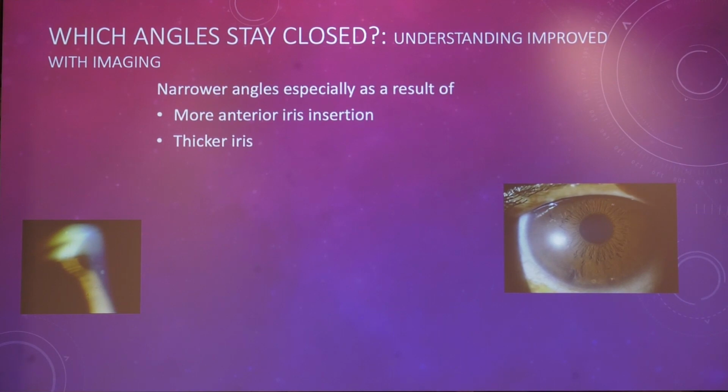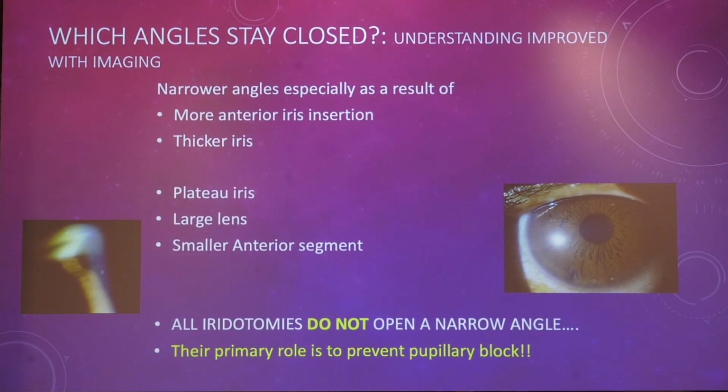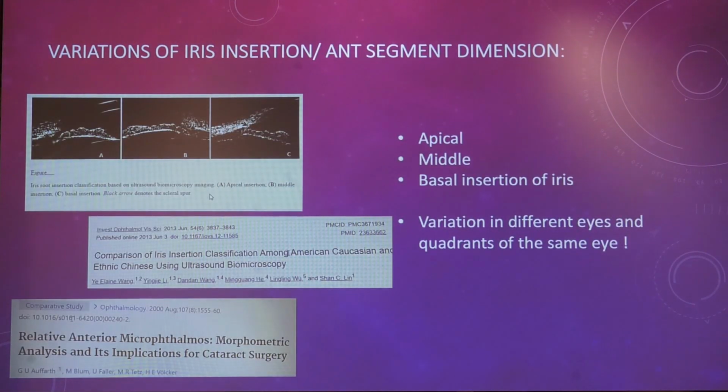Now, which angles stay closed is very important, because after PI we feel that all angles open, but there are certain angles with thicker iris insertion, thicker iris itself, plateau iris, large lens and smaller anterior segment, and all iridotomies do not open a narrow angle. The primary role is to prevent pupillary block. That is something that we should always remember.